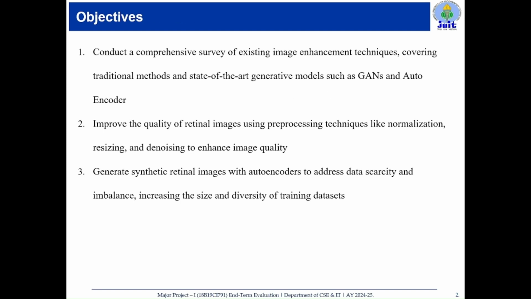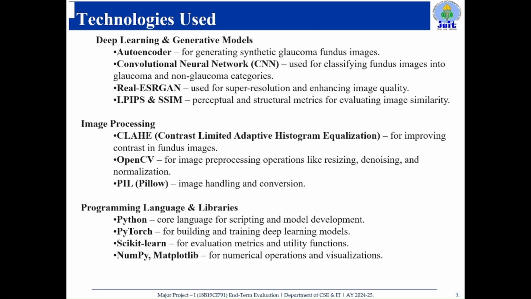Here are certain objectives. Firstly, we conducted a thorough comprehensive survey of existing image re-enhancement. Then we try to improve the quality of images, and then we try to synthesize a rectangular image with an autoencoder. Here are the technologies and tools used for the deep learning and generative models.